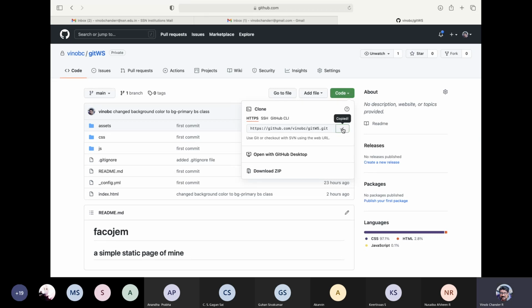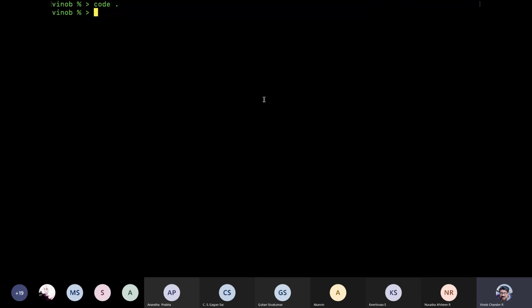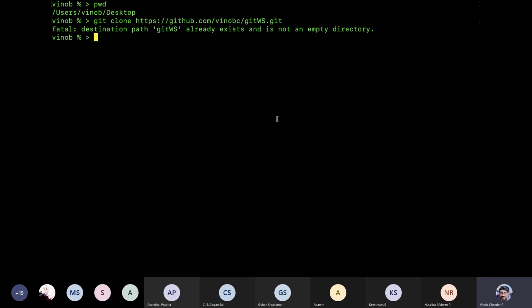So coming over here, you can copy this, okay, and then maybe go to terminal. From here, where am I? You are in desktop. So let me go to desktop and let me give a git clone and then this thing. Okay, it says destination path git ws already exists and is not an empty directory. So what we can do is we can maybe create another folder over here.